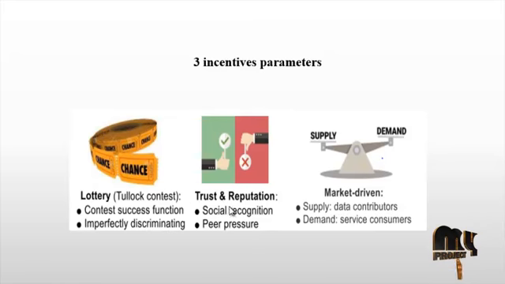Then trust and reputation: social recognition or peer process. Trust is a must for social recognition, and reputation means the standing among peers. And then market driven, which works by supply and demand. Whatever data the user contributes is supply, and demand means the needs of service consumers and whether they are satisfied or not. These are the three incentive parameters applied in mobile crowdsensing.